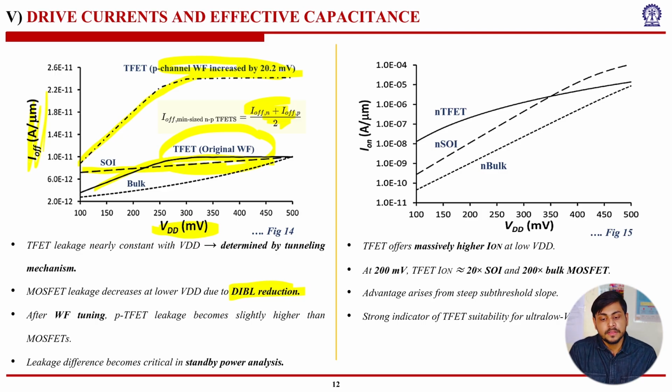Next, let's look at the on current versus VDD. So this is for N TFET, NSOI and NBULK. That's the behavior. TFET offers massively higher ion at low VDD, at 200 millivolts. TFET ion is approximately 20 times the silicon on insulator and 200 times the bulk MOSFET. That's why we use TFETs nowadays. Very advantageous. The advantage arises from the steep subthreshold slope. It is a strong indicator of TFET suitability for ultra low VDD digital logic.